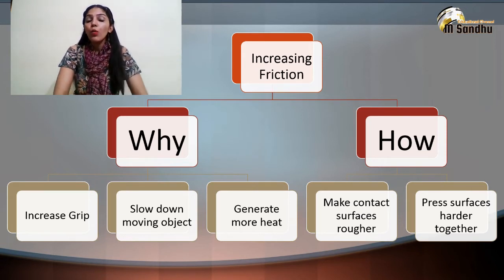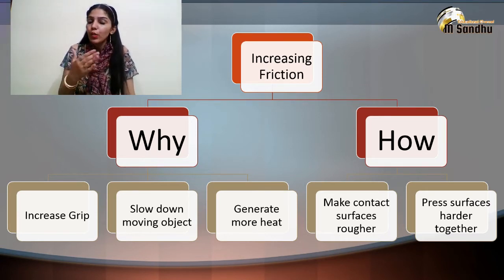Now, how could we increase friction? The first way is to make the contact surfaces rougher. And the second way is to press the surfaces harder together. Now, this was all about increasing friction, but in some cases friction proves undesirable for us.